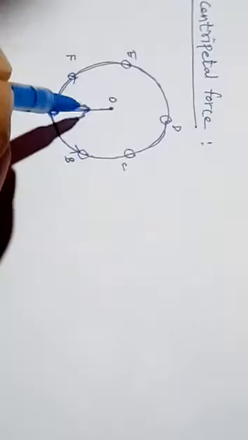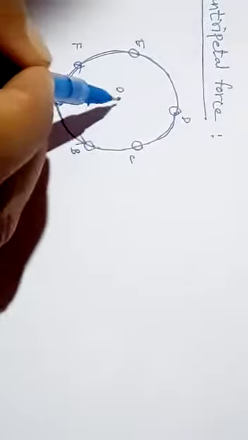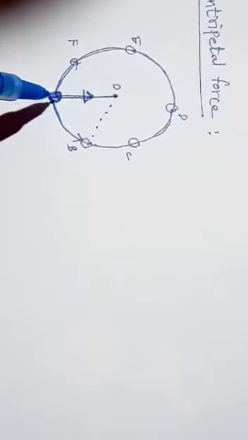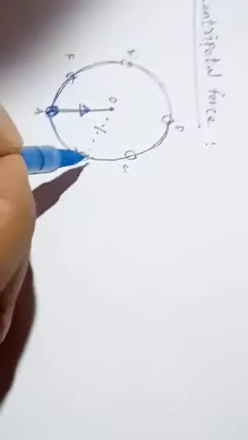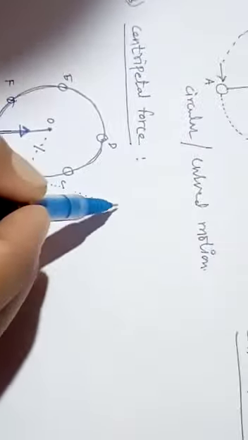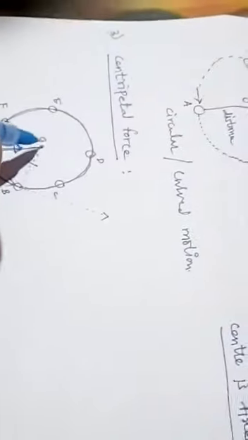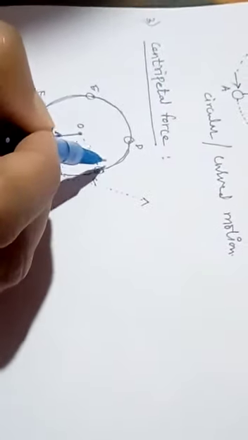Now, suppose the object is at point B, and when we cut this string, what will happen? It continuously goes off in that direction. Understood? And when we cut this string at point C, what will happen?